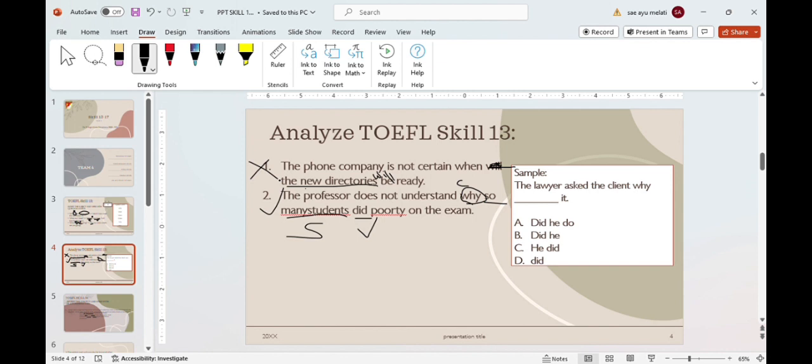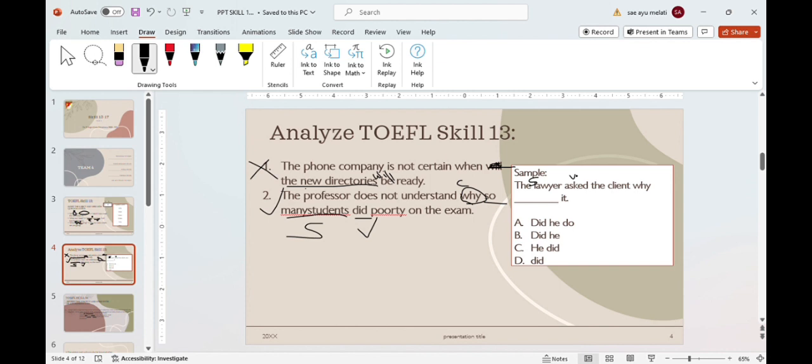Let's try a question like the real TOEFL test. For example, the lawyer asks the client why blah blah blah. The lawyer is the subject, asks is a verb.